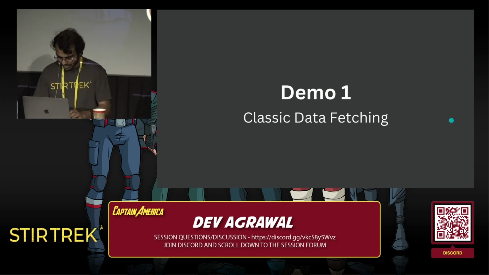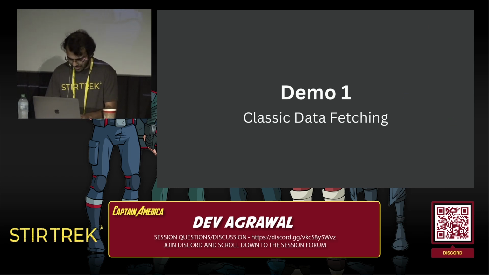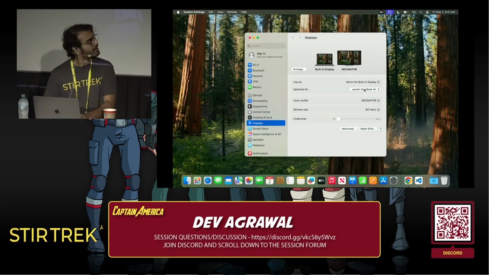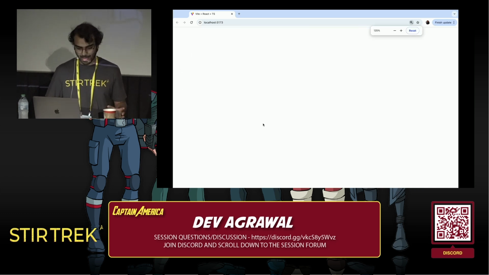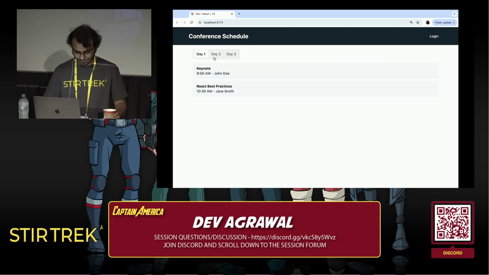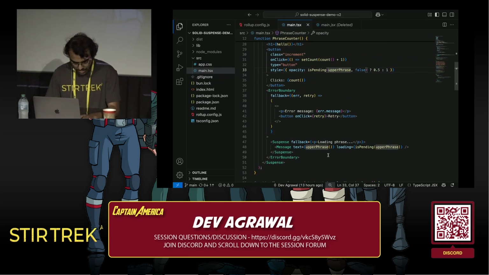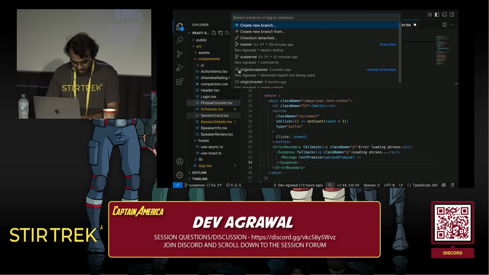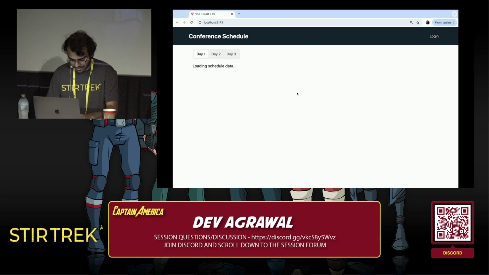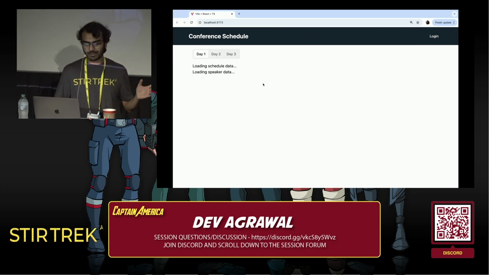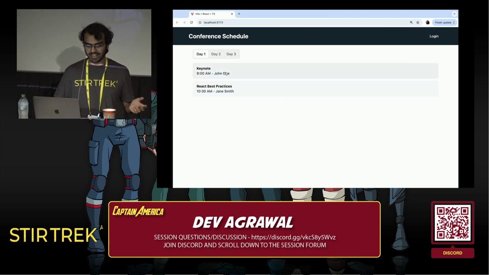I'm going to try to, let's see, mirror. All right, so I have a demo here. This is a very simple conference app with a lot of dummy data here. So I'm on the wrong branch. Let's make sure main branch. OK, let's refresh. So we see a loading schedule page, loading schedule data, speaker data, and then we see our schedule here.